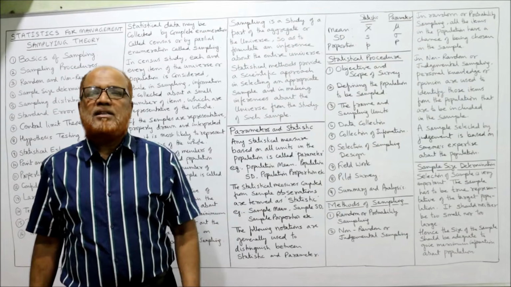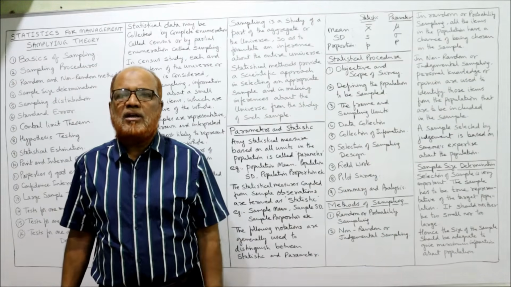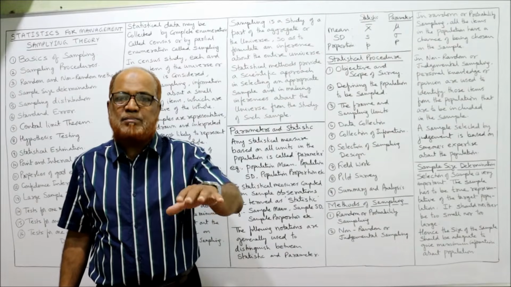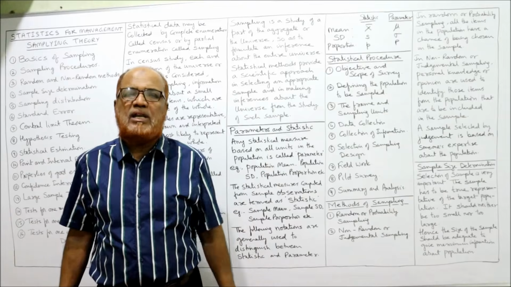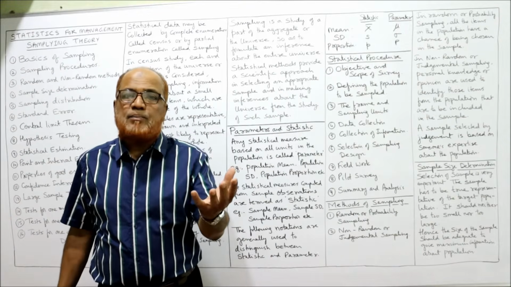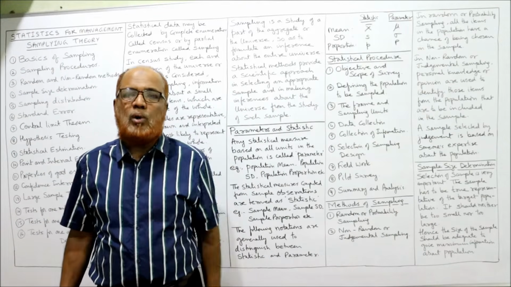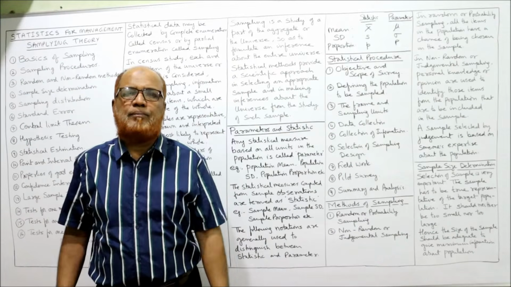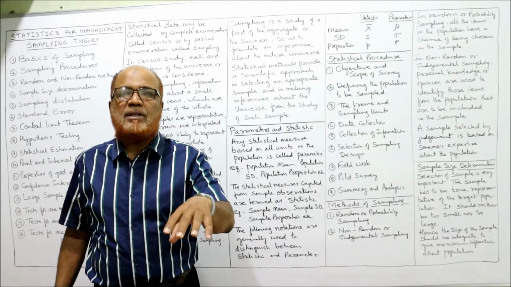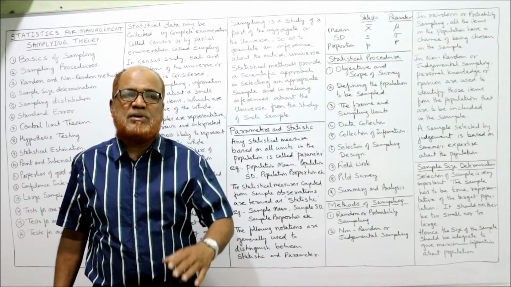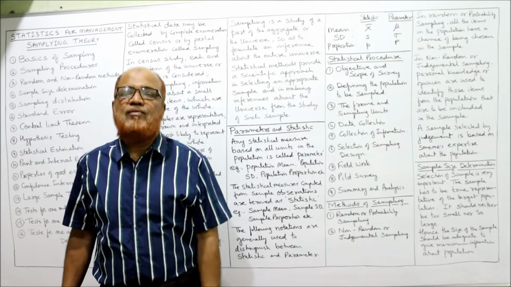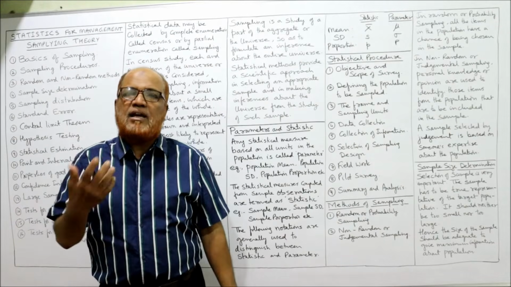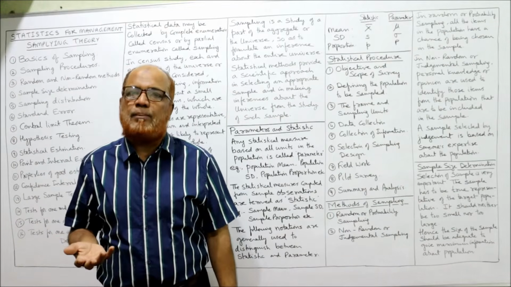Now see here, sampling is not a new concept. The scientific method of sampling has arisen during the last few decades, but the concept of sampling is very old. Sampling was used by people since a long time ago. For example, in our personal life, we take a number of decisions on sampling.